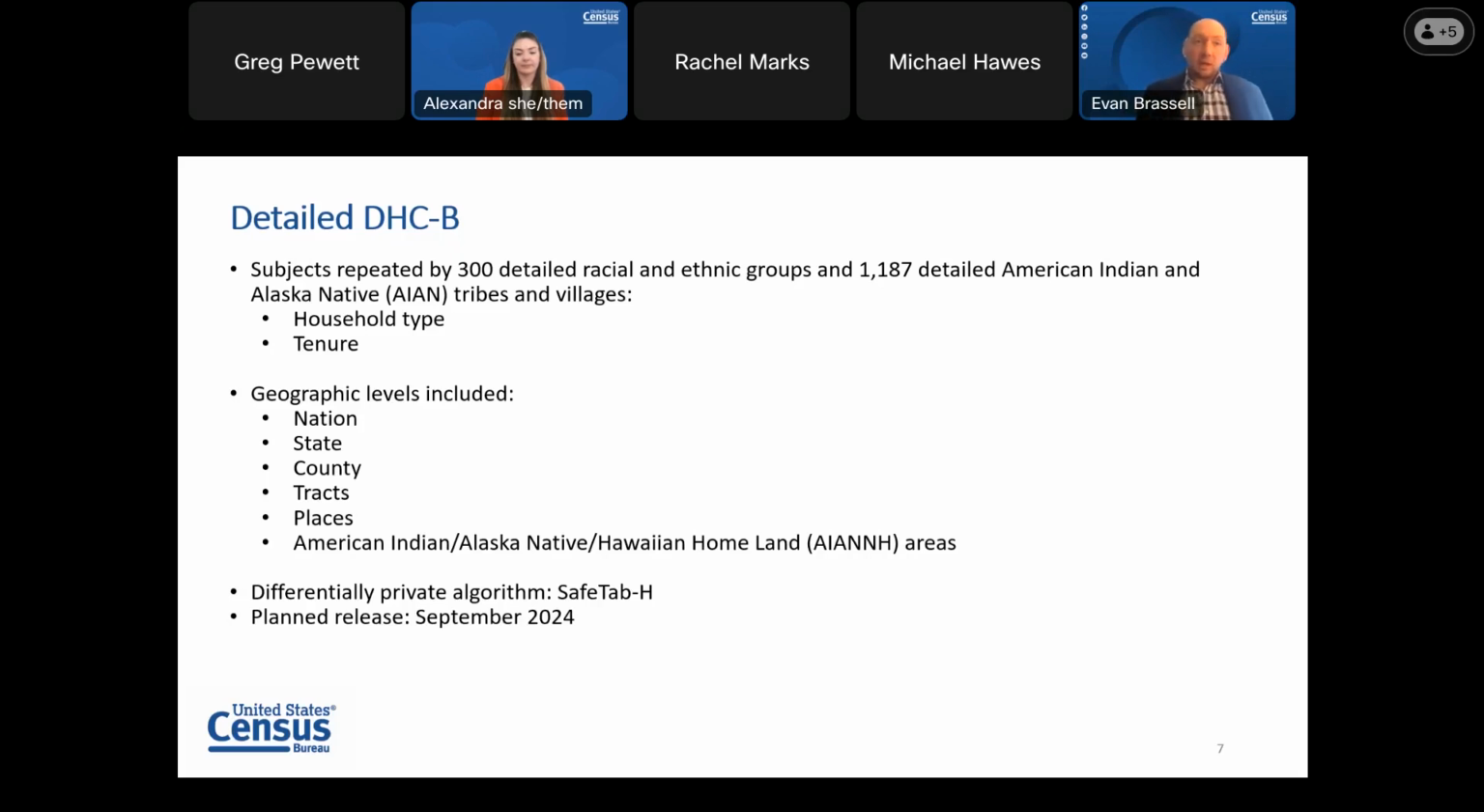The main difference, like Alexandra mentioned, is the noise infusion that will be demonstrated in the proof of concept. And also, we want to highlight that these tables, the production ones, are set to release in September 2024.